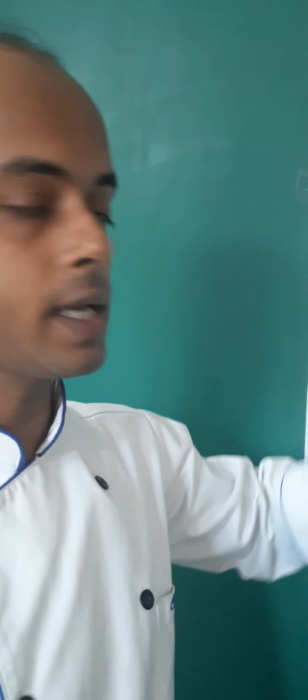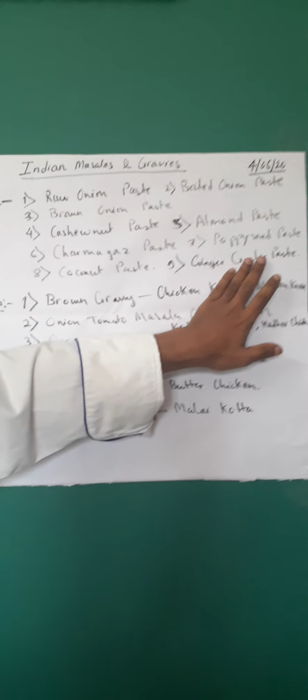Along with that, different kinds of pastes are used. Of course, the most common one, which I have written at the last, is the ginger garlic paste, which is used all over India. Along with that, we have coconut paste, charmagaz paste, poppy seed, almond and cashew nut paste, and other nuts and seeds pastes, which are used in the preparation of different kinds of gravies.